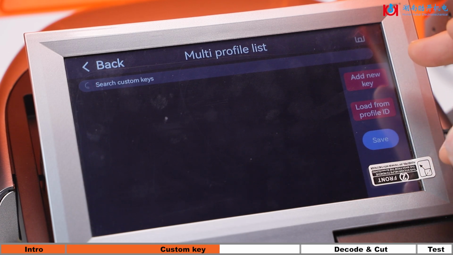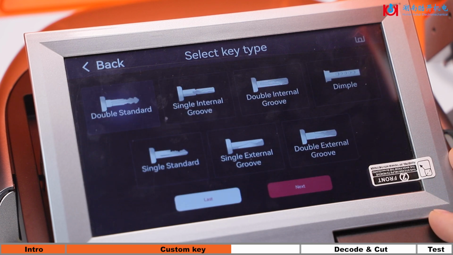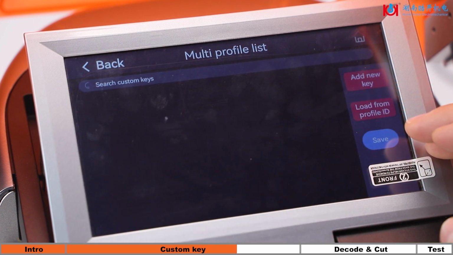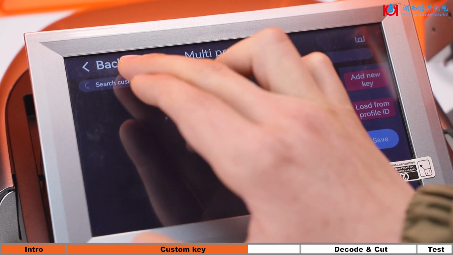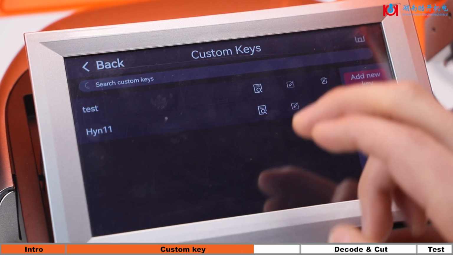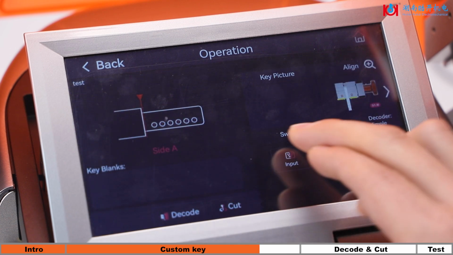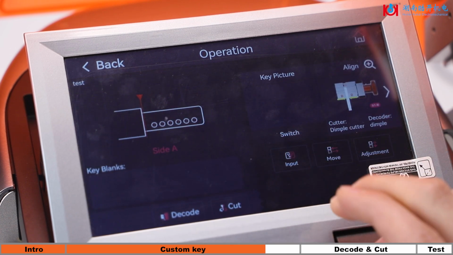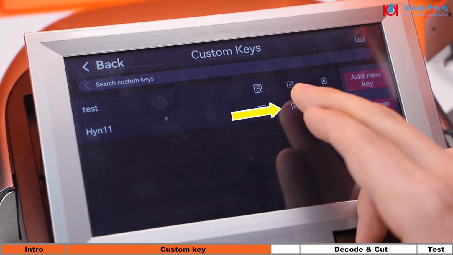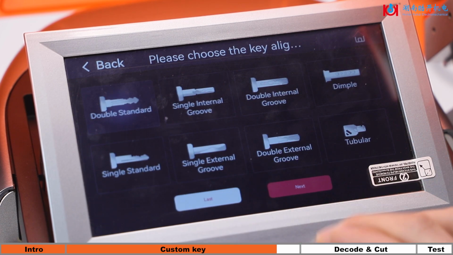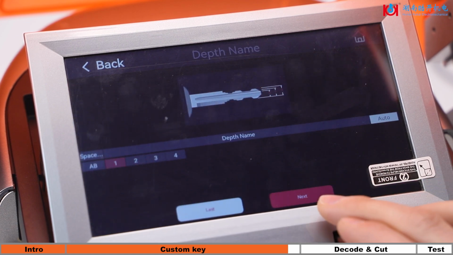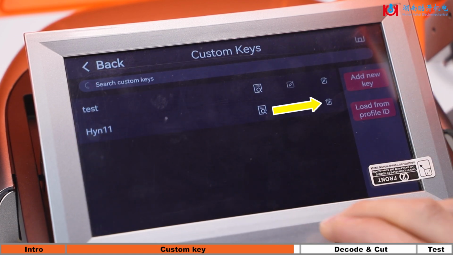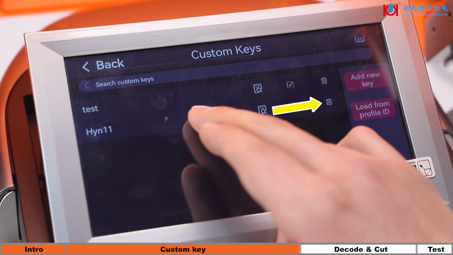Multi-profile list. This feature allows the association of two sets of data. Support add new key or load from Profile ID. This video has been associated with the key data. Click Switch to switch between side A and side B. Edit the key data. Delete the key data.